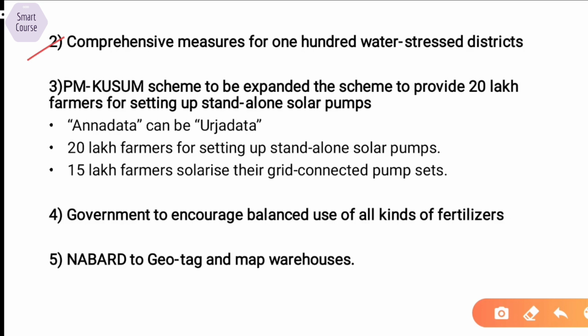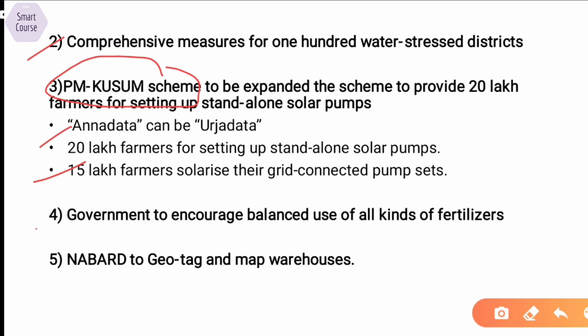Then there is the PM-KUSUM scheme. See, a lot of the power generation for irrigation in the farms is done by diesel generator sets. So this needs to be replaced because one, they consume diesel, and second, it is becoming expensive for the farmers. So the government has introduced this PM Kusum scheme where the farmers will be provided standalone solar pumps and solarized grid connected pump sets. So basically these farmers will be given pump sets which operate on solar power, and the excess solar power that these farmers generate, they can sell to the grid and earn income from it.